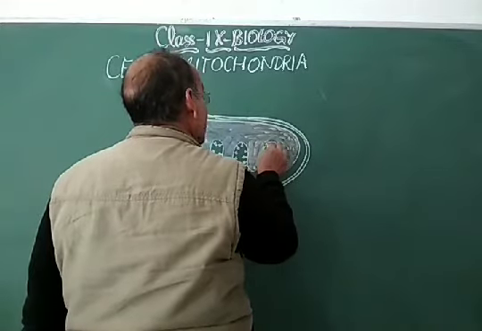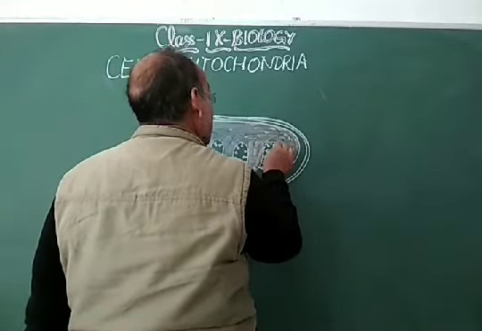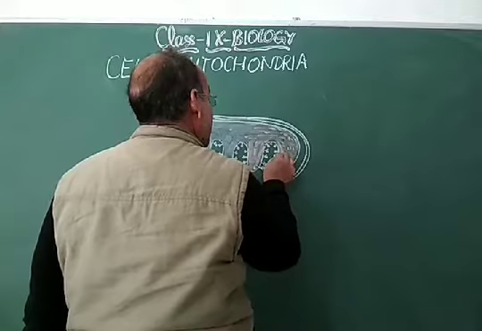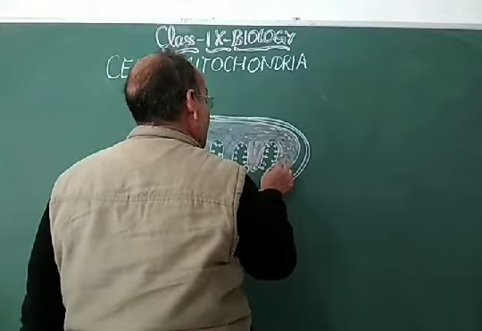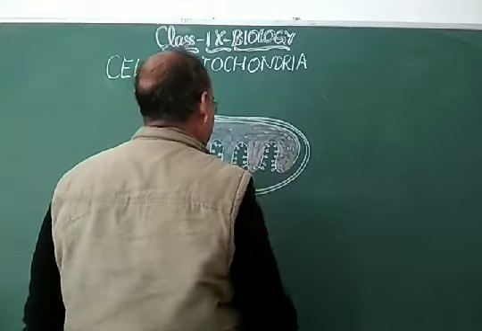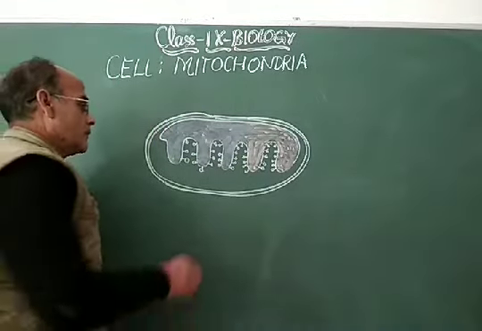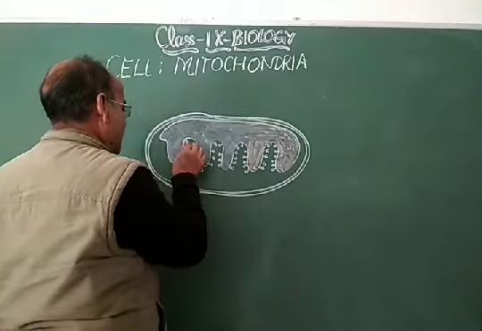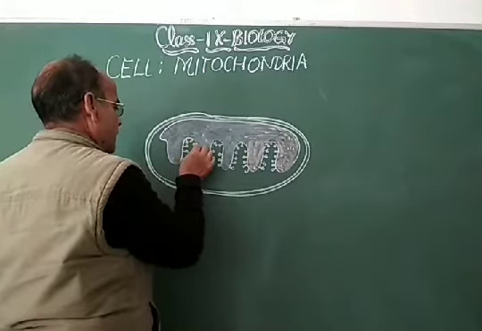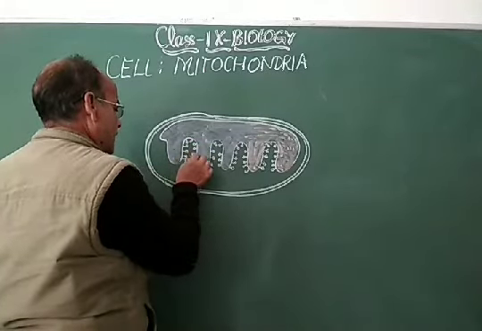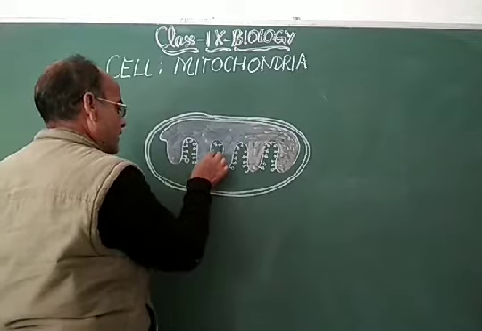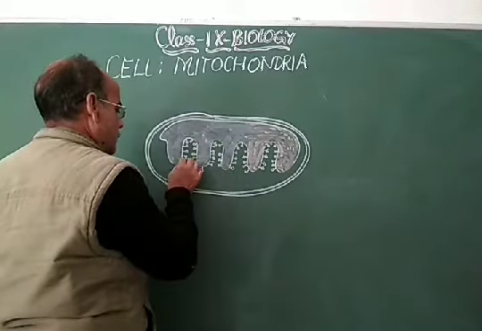The oxidation of pyruvic acid results in the liberation of energy that is highest, that is 38 ATP inside the cell. So in aerobic respiration, the role of the mitochondria is greater. In aerobic respiration, there is the liberation of energy from pyruvic acid with the help of these oxysomes.